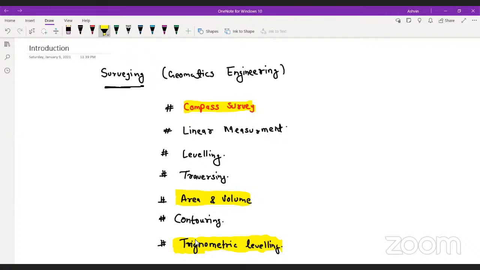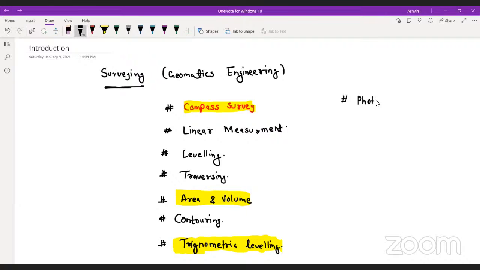I am talking about these kinds of topics because I'm just trying to make you understand that there are a few topics which you can prepare in a very short time, or even if you don't want to prepare them, you can revise them in a very short time. So we are going to discuss only these topics today. Do you guys agree with me? The next topics are photogrammetry and the other topics.